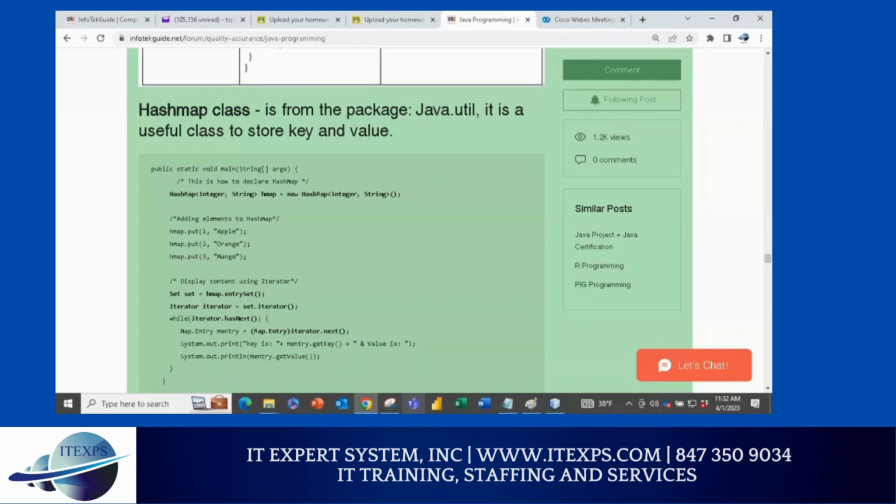Is there something different, or is there an advanced Java class after this one? Sorry, could you repeat again? Mike, your voice is breaking up a little bit. Sorry, is there an advanced Java class after this? Java is infinite, so there is no advanced, but there is Java web development, Java mobile development, Java web services. So Java is infinite. You cannot complete Java in life.